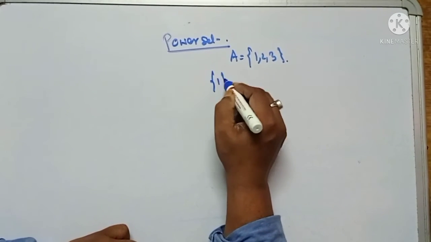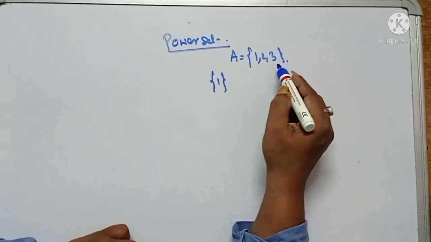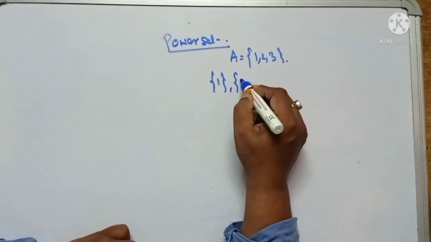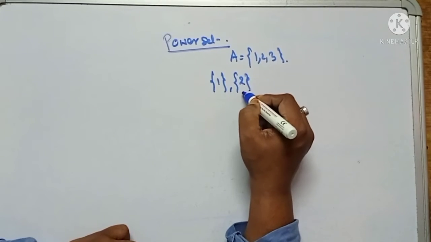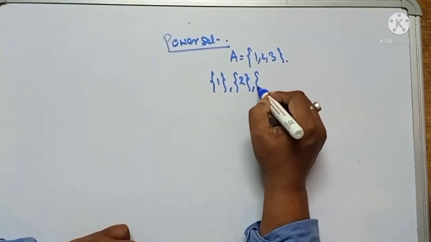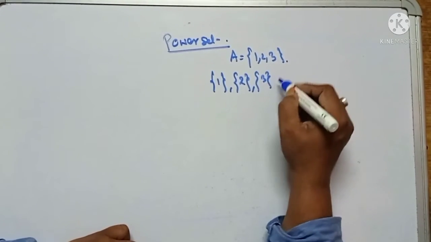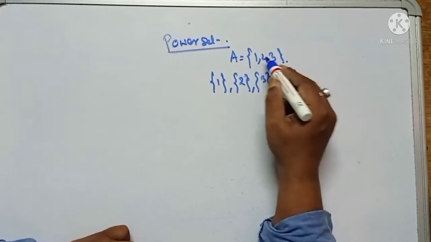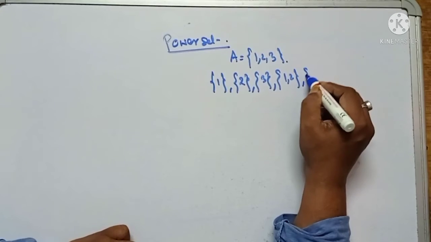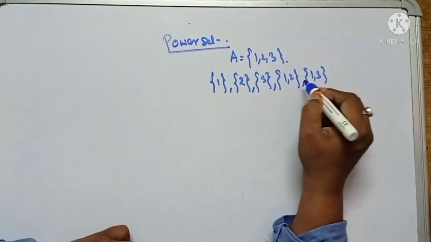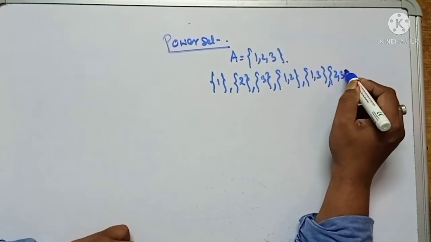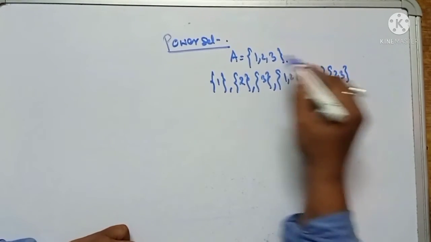See, this element is present in this set, so this is a subset of it. Similarly, here again, this is a subset of this. {1, 2} is a subset of this. {1, 3} is a subset of this. {2, 3} is a subset of this.